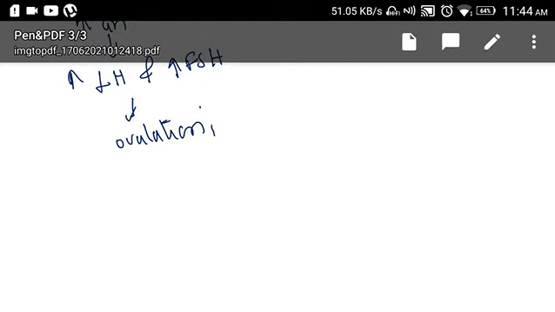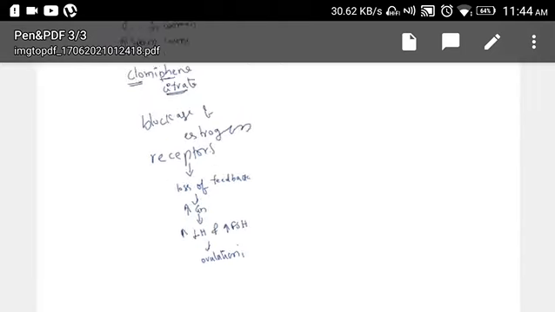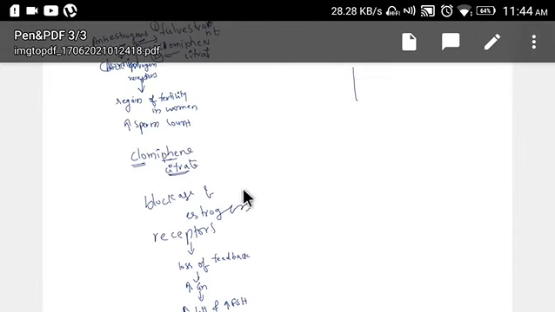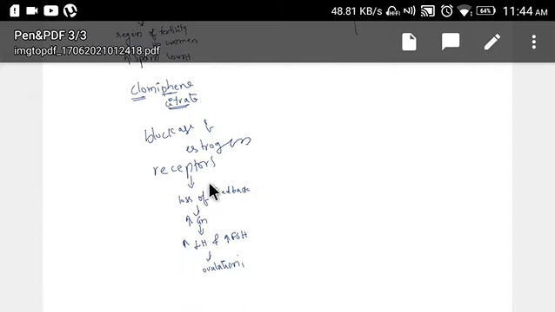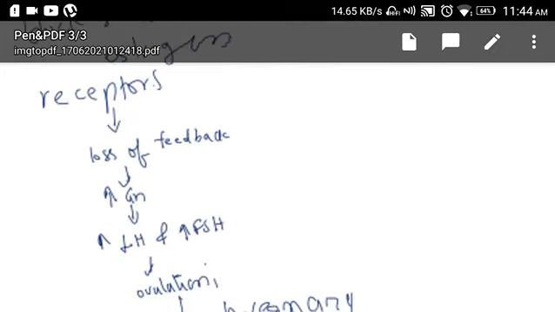Let's revise the mechanism of action once again. Initially there will be blockage of estrogen receptors. Due to blockage of these estrogen receptors, there is loss of feedback. Due to loss of feedback, there is increased secretion of gonadotropins. This results in increased secretion of luteinizing hormone and follicle stimulating hormone. These two hormones will result in ovulation, and if coitus happens, that results in pregnancy. This is the mechanism of action.